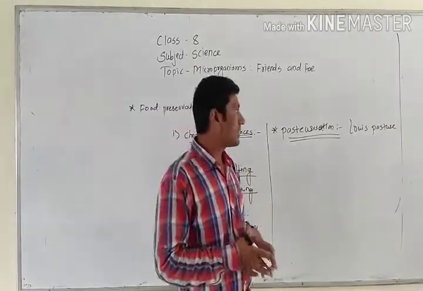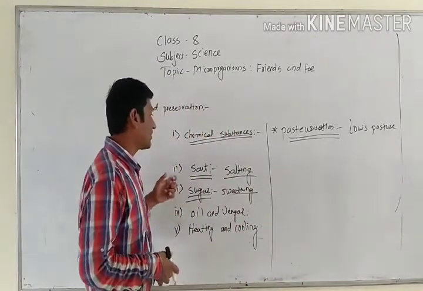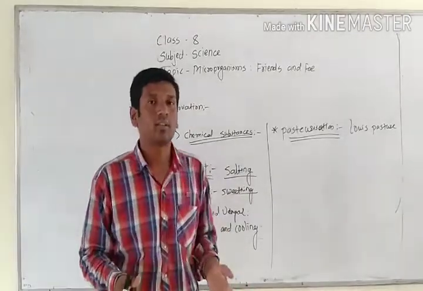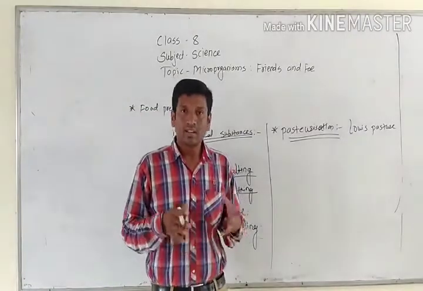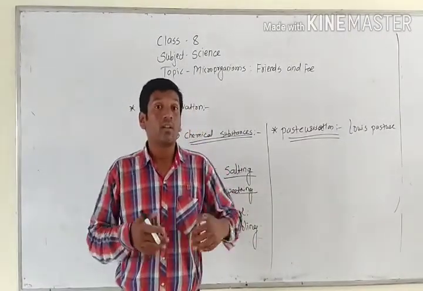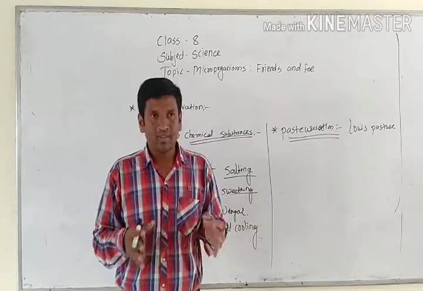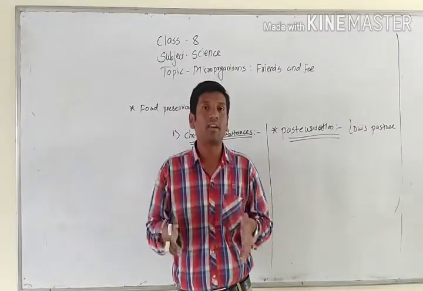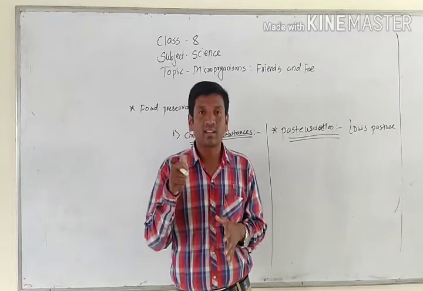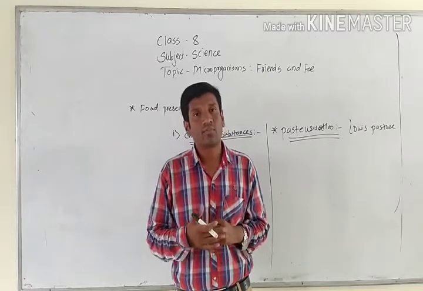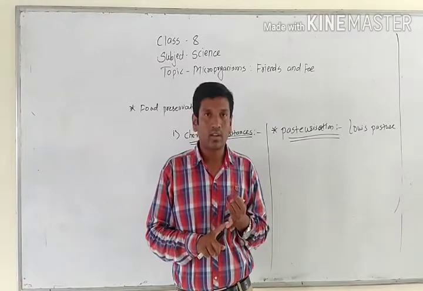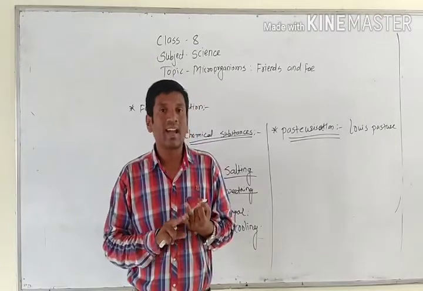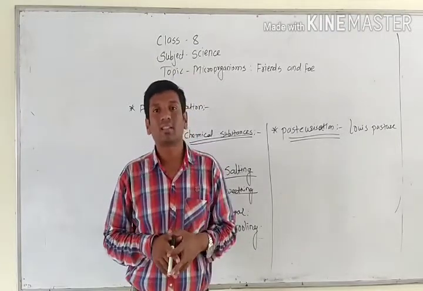So now we understood pasteurization, chemical substances, salting, sugaring, oil and vinegar, heating and cooling. These are all common methods of preservation. There are different preservatives that we use. Where do we use these preservatives? Nowadays we are using a lot of preservatives, and preserved food is common at our home. Chips, kurkure, sweets, rasgullas, Haldirams, whatever packaged foods there are, we are using them.